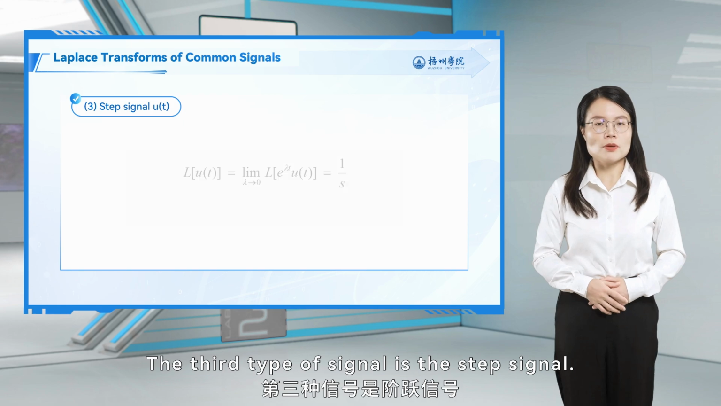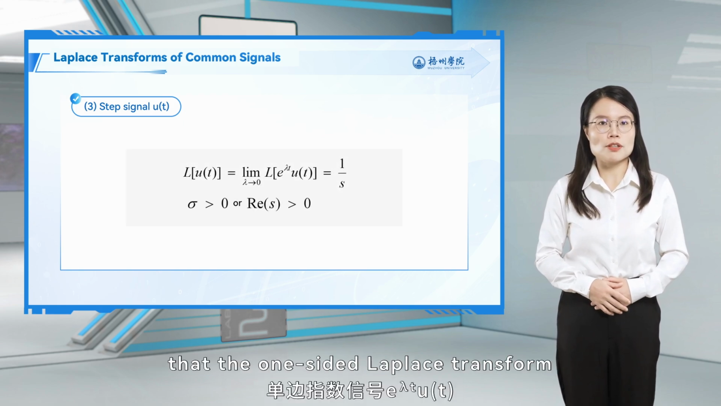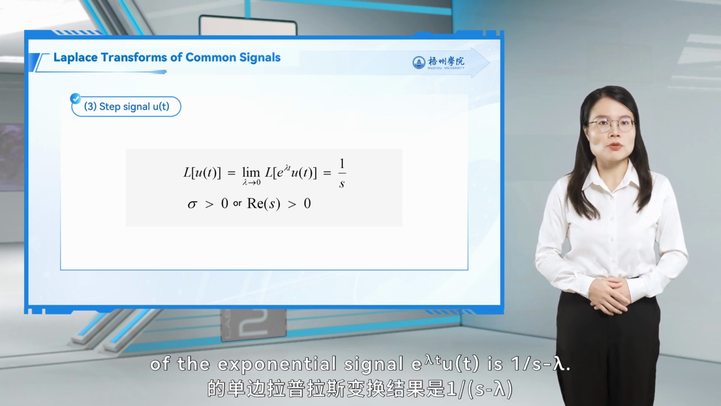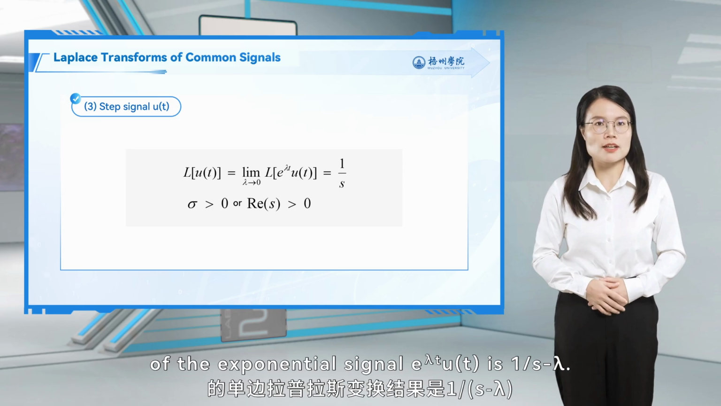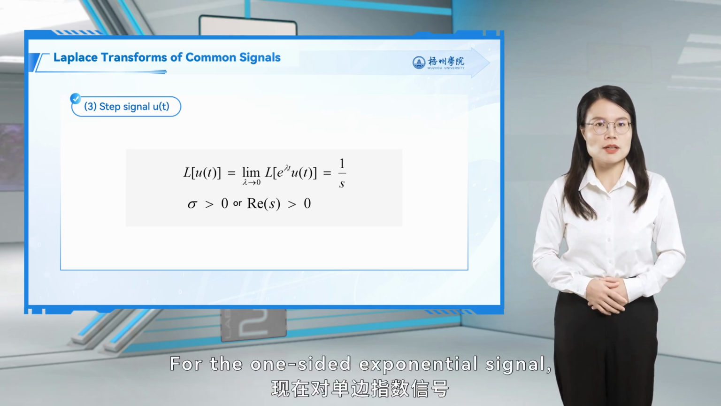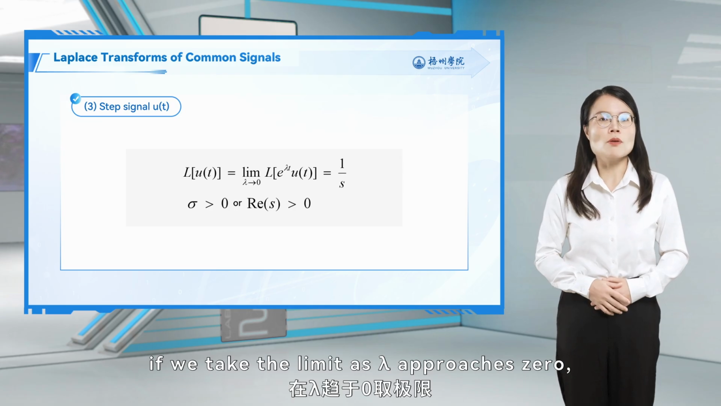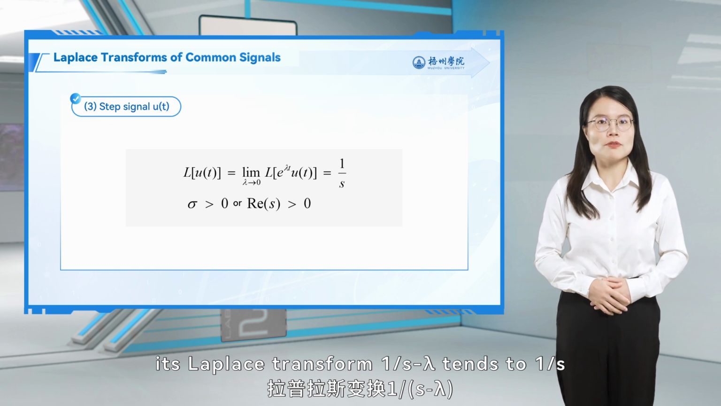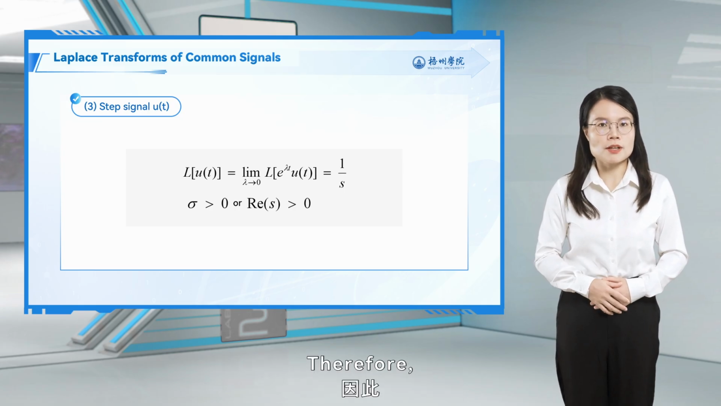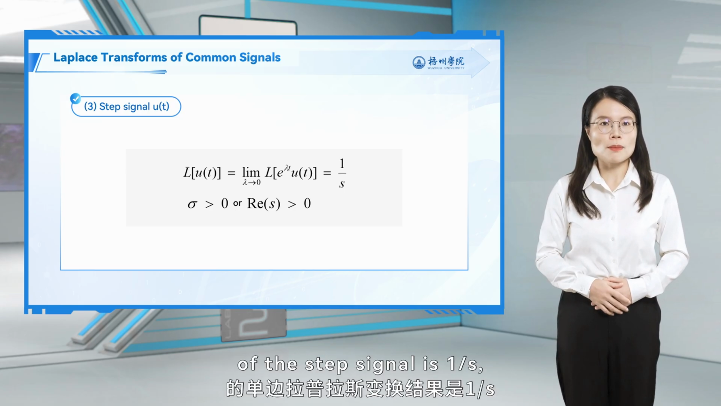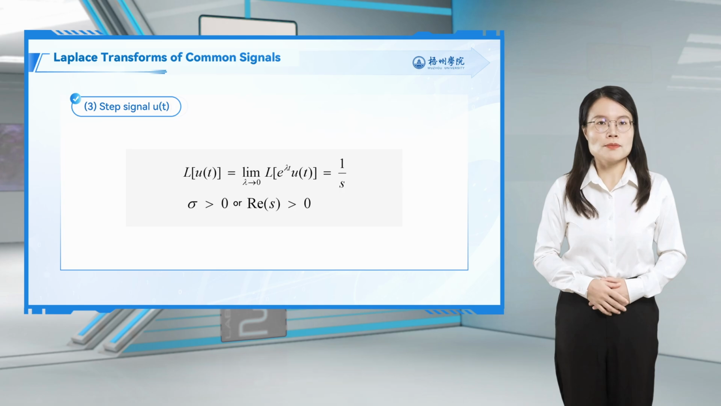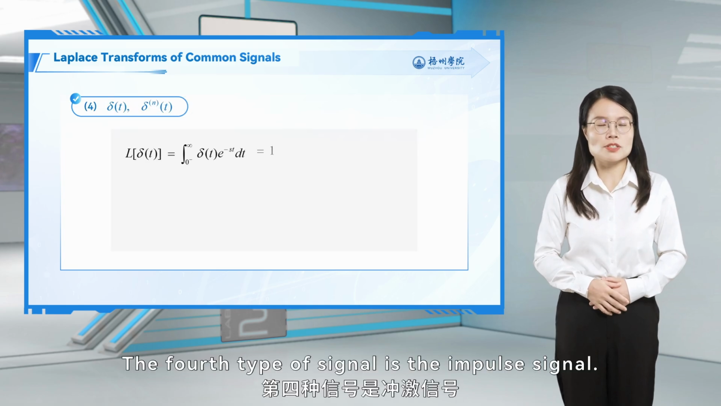The third type of signal is the step signal. Earlier, we derived that the one-sided Laplace transform of the exponential signal e to the lambda t times u(t) is 1 over s minus lambda. For the one-sided exponential signal, if we take the limit as lambda approaches 0, we obtain the step signal. Correspondingly, its Laplace transform 1 over s minus lambda tends to 1 over s as lambda approaches 0. Therefore, the one-sided Laplace transform of a step signal is 1 over s, with the region of convergence sigma greater than 0.